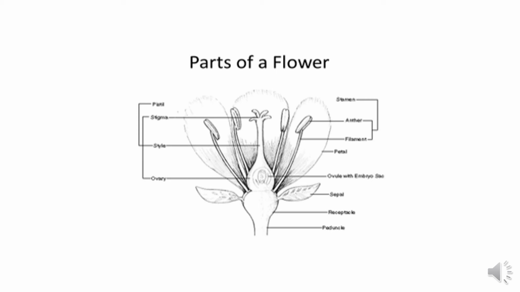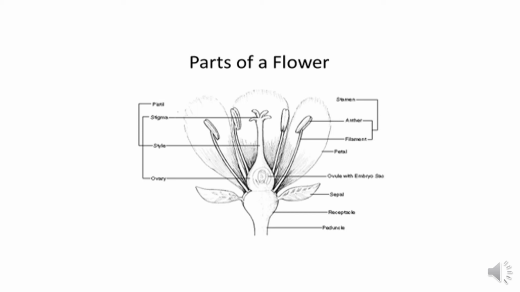Then next comes the petals. Petals are the colored leaves of a flower. In different flowers there are different colored petals. In some flowers these petals are orange, in some flowers these petals are yellow, in some flowers these petals are red. So petals can be of different colors.